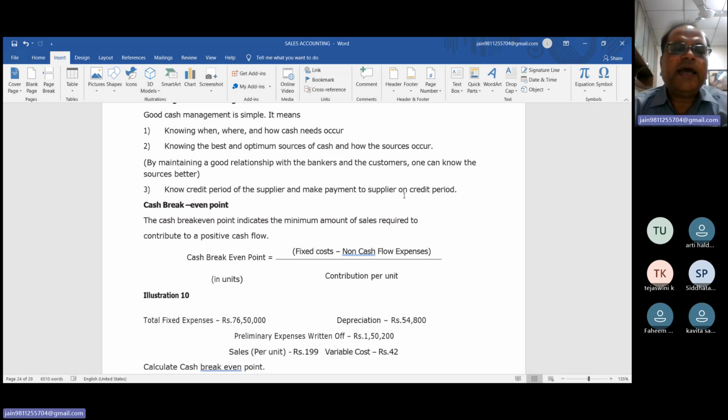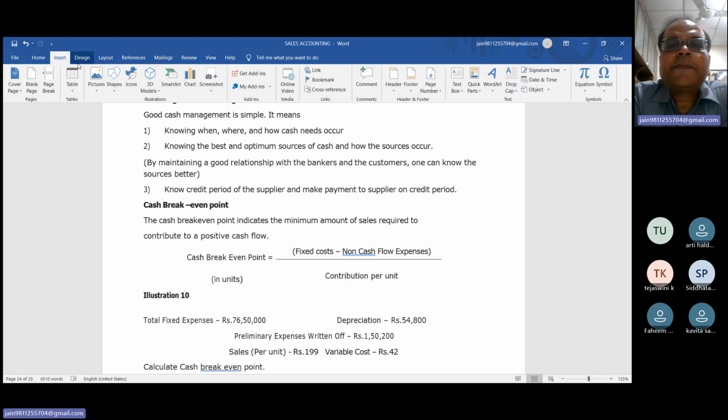But one of the terms given is cash break-even point. I am just giving a very easy definition of cash break-even point. The normal break-even point is a term related to cost accounting and economics. The break-even point is the point where there is no profit and no loss. A point where no profit and no loss. So this is called the break-even point.